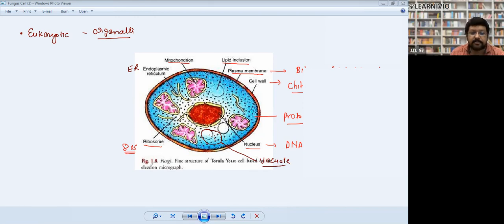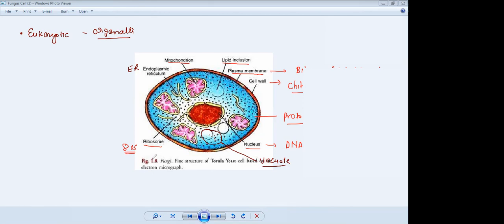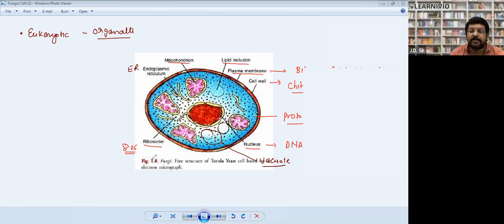Next point. The cell wall of fungi is made up of chitin, which is a type of complex carbohydrate.